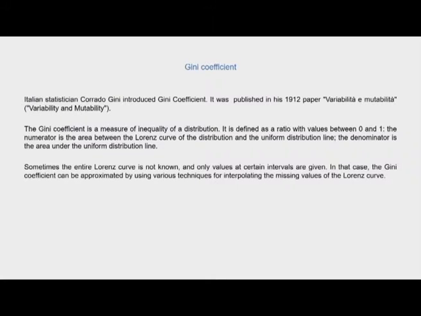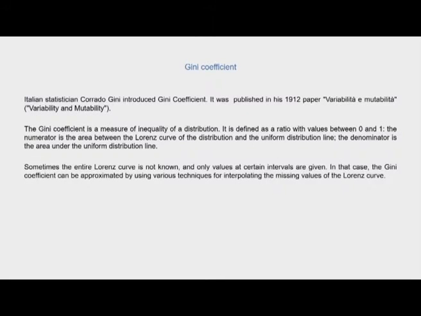Sometimes when the entire Lorenz curve is not known and only values at certain intervals are given, the Gini coefficient can be approximated by using various techniques for interpolating the missing values of the Lorenz curve.